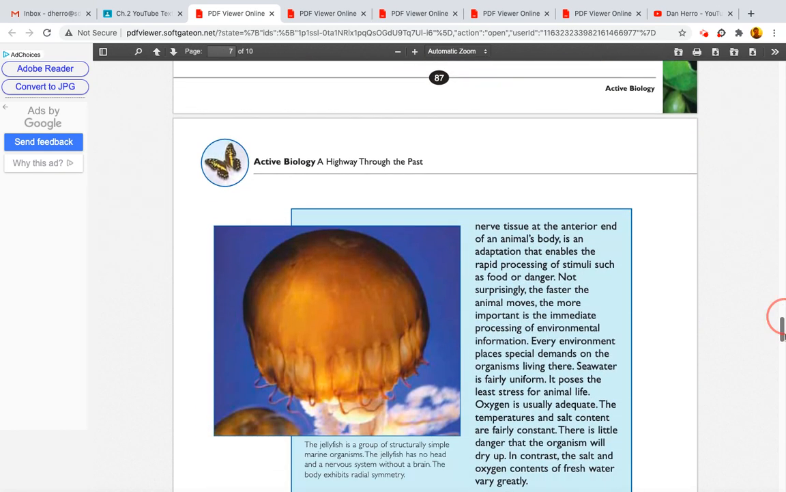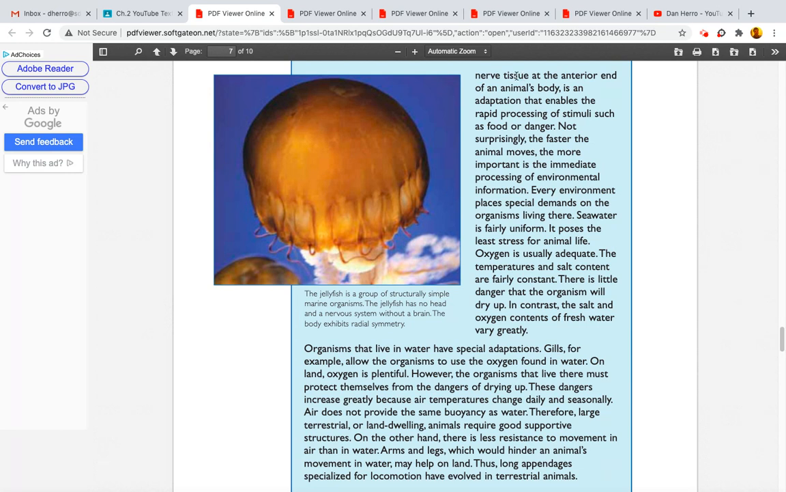The concentration of nerve tissue at the anterior end of an animal's body is an adaptation that enables the rapid processing of stimuli, such as food or danger. Not surprisingly, the faster the animal moves, the more important is the immediate processing of environmental information. Every environment places special demands on the organisms living there. Seawater is fairly uniform. It poses the least stress for animal life. Oxygen is usually adequate. The temperatures and salt content are fairly constant. There is little danger that the organism will dry up.